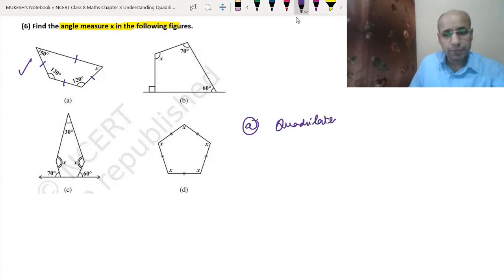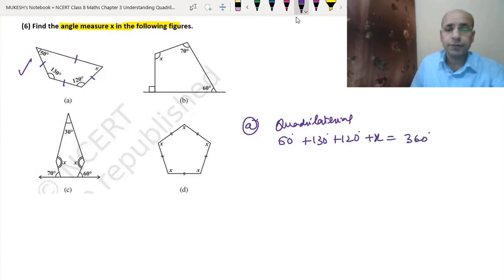Okay, so that means the sum of the angles 50 degree, 130 degree, 120 degree and x will be equal to 360. So you can say that 50 degree plus 130 degree plus 120 degree plus x equals 360 degree.